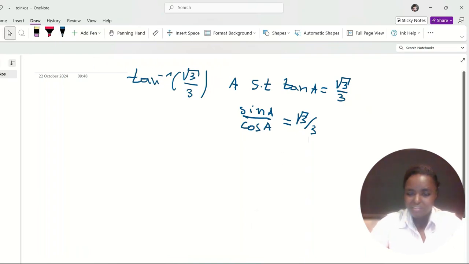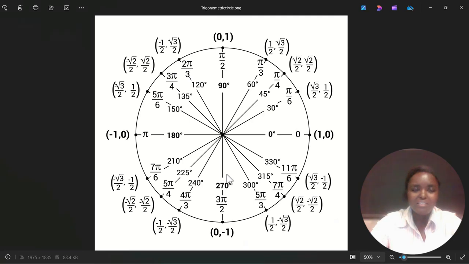Let me open it. I have saved it somewhere here. This is the standard trigonometric cycle. You need to know at least all these angles and their cosine and their sine. Once you know the cosine and the sine, then you already know the tangent.